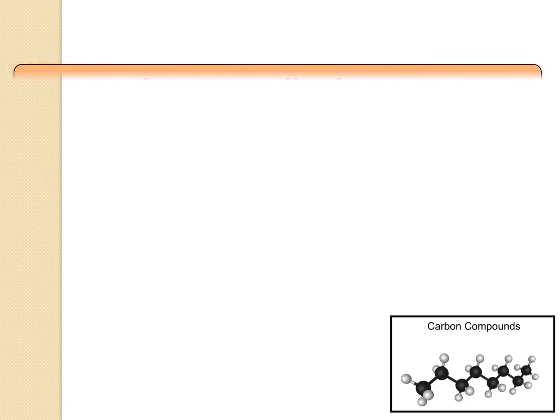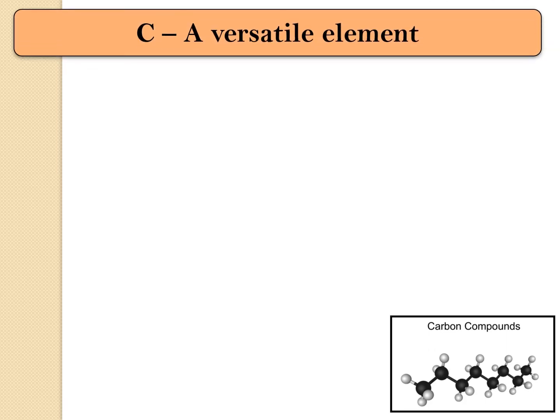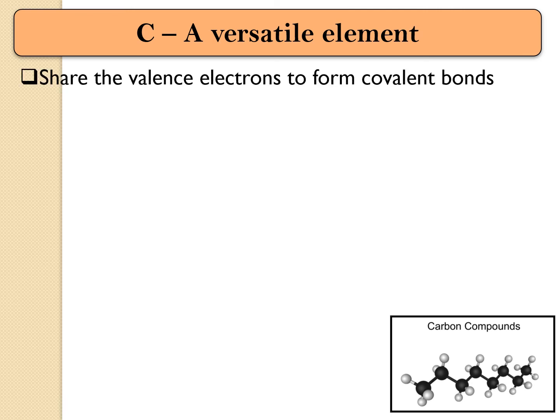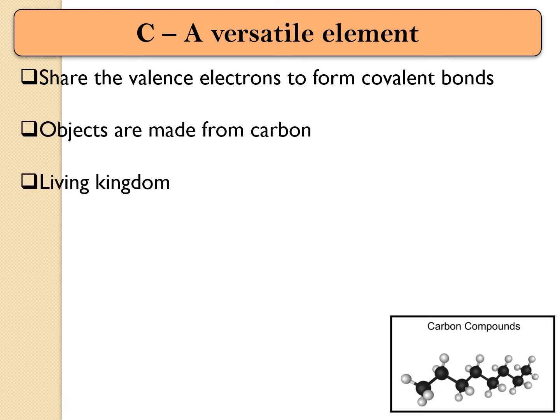Let's move to the next topic, carbon, a versatile element. Share the valence electrons to form covalent bond. Carbon has a property to share the valence electrons and therefore a covalent bond is formed. Because of this property, there are various carbon compounds formed in nature. The objects are majority made from carbon. If you see in nature, except glass and soil, many of the other compounds existing are generally made from carbon as an important constituent.